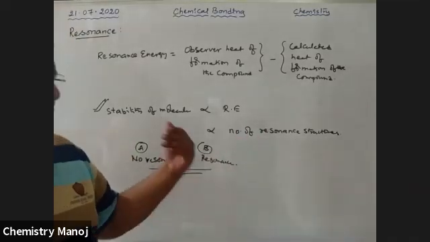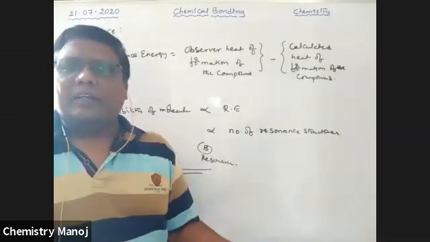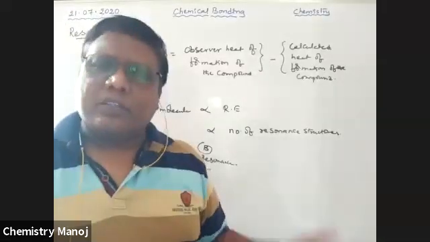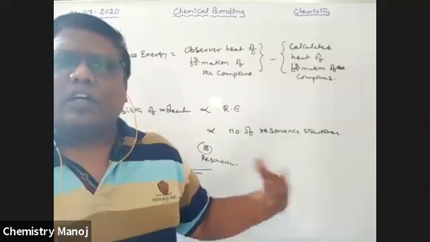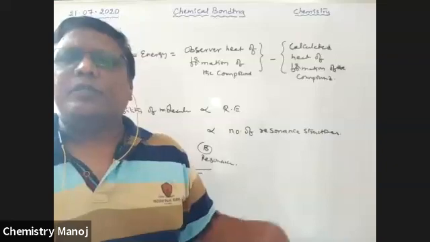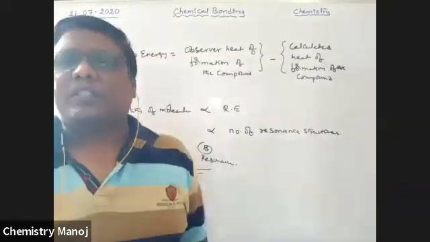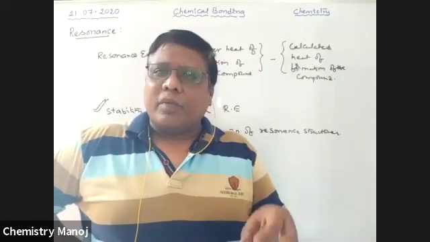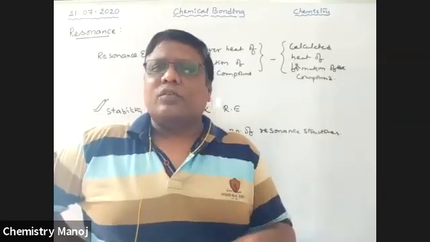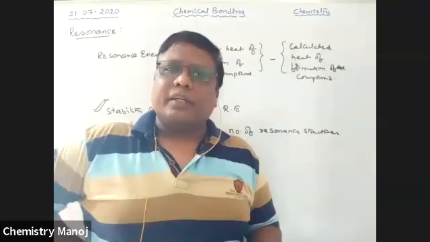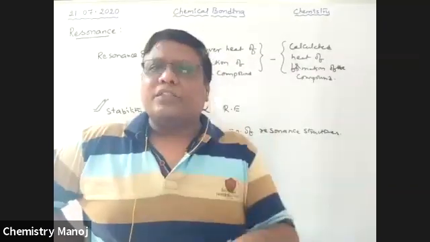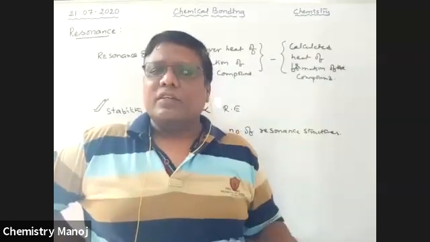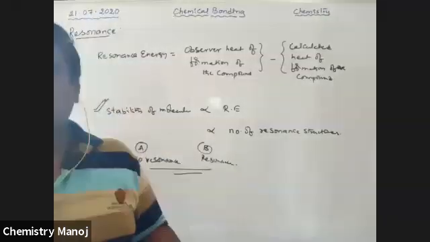How to find out? That comes by practice, with your daily practice. I already wrote some examples, so you should write a number of examples based on that, just by interchanging the bonds. Every resonance structure must follow the Lewis dot formal structure. By using that, you can write a number of resonance structures.